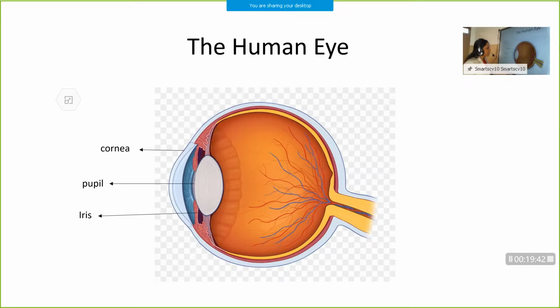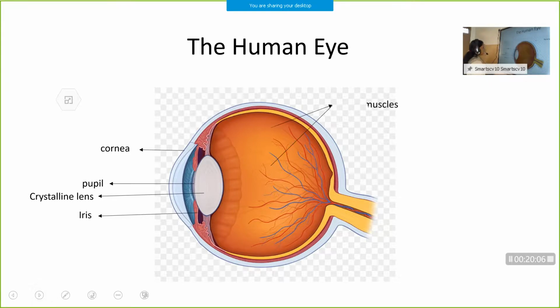So by the relaxation and contraction of the iris, the size of the pupil can be adjusted. Then next is the crystalline lens. What's the function of the lens? It is to focus the image of the object on the retina. It is biconvex in nature.